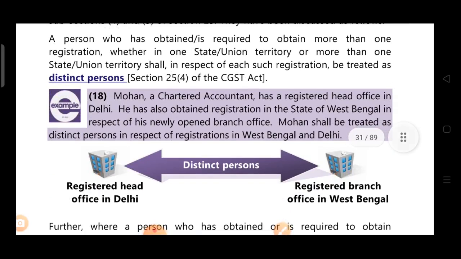Mohan, a chartered accountant, has a registered head office in Delhi. He has also obtained registration in the state of West Bengal in respect of his newly opened branch office. Mohan shall be treated as a distinct person in respect of registration in West Bengal and Delhi. So he has taken registration in Delhi also, and in West Bengal also, so these two establishments are treated as establishments of distinct persons.